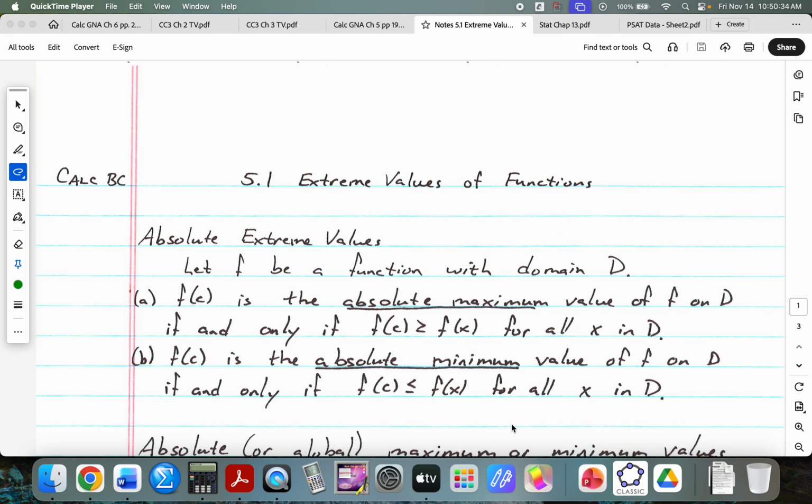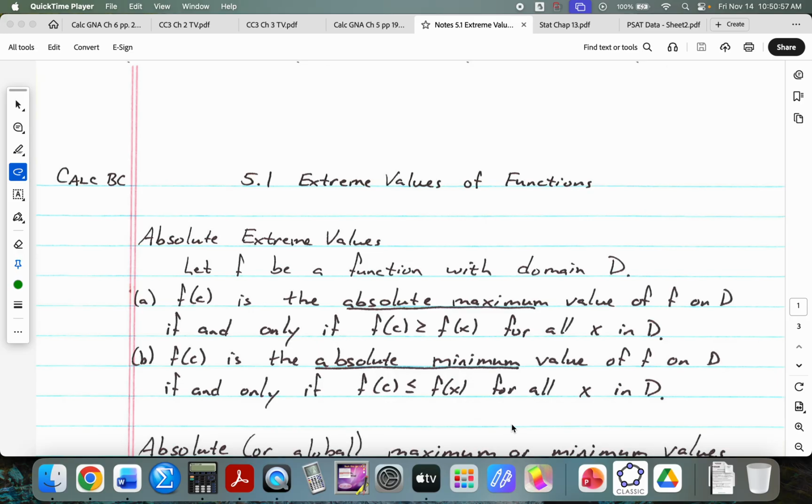Today we're backing up to section 5.1. We have talked about local minimums and local maximums. And we've talked a little bit about absolute maximums and absolute minimums, but today we're going to really focus on those. Okay? So absolute extreme values.